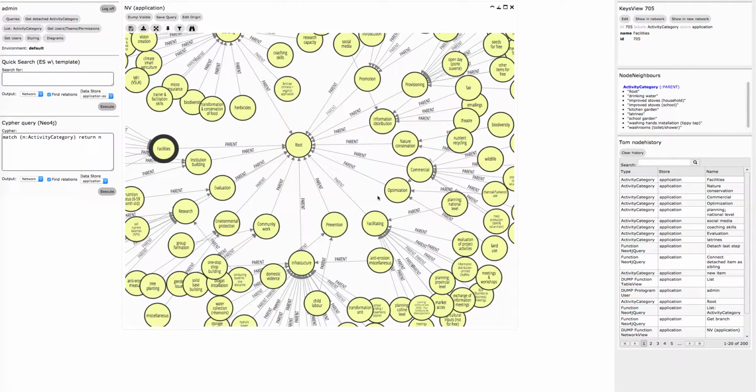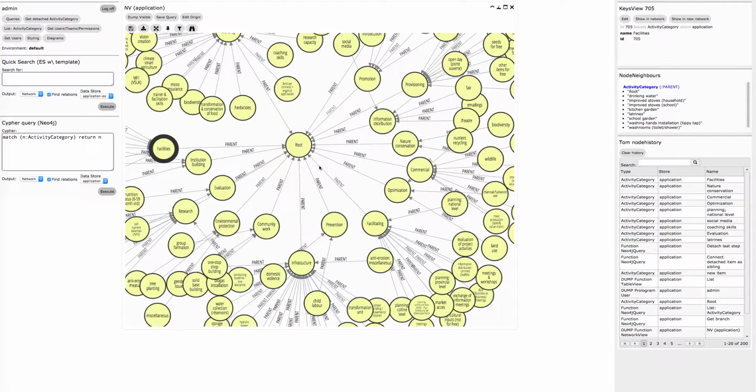Hello, this is Tom Zeppenveld from Graphileon with a short demo on managing hierarchical structures that are stored in a graph and how you can easily manage them in InterActor.